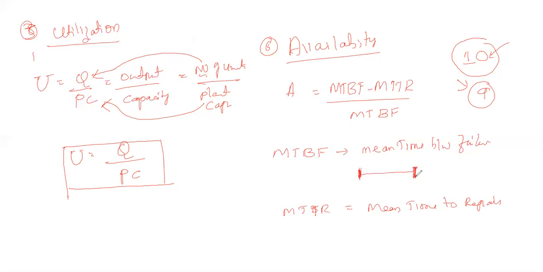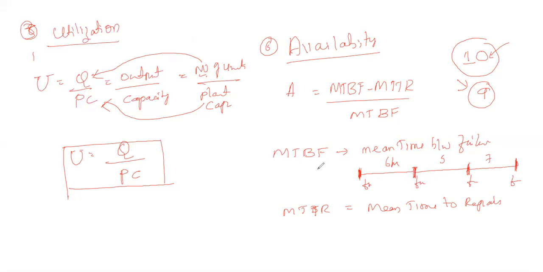Again, it gets some problem with the same machine. After we get it repaired, it undergoes failure again after some duration, maybe after 6 months, maybe after 5 months, maybe after 7 months. Like this, it fails again.